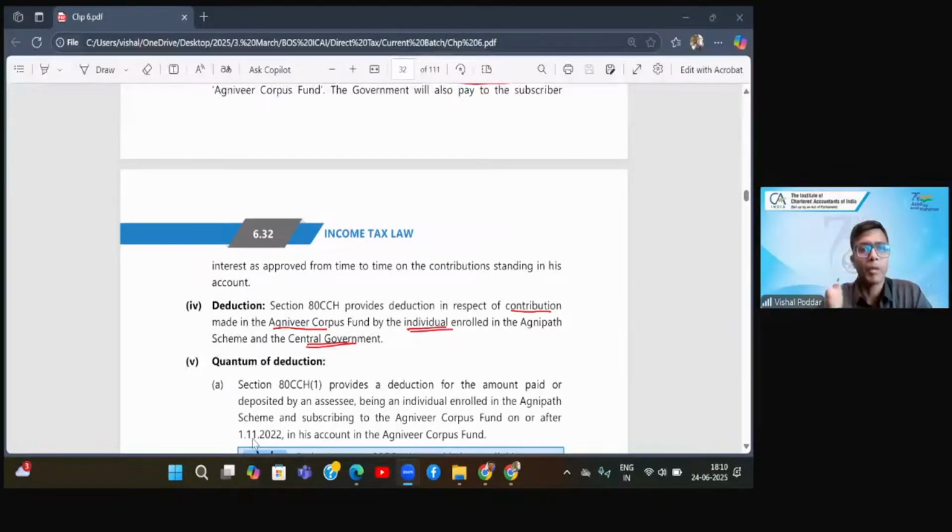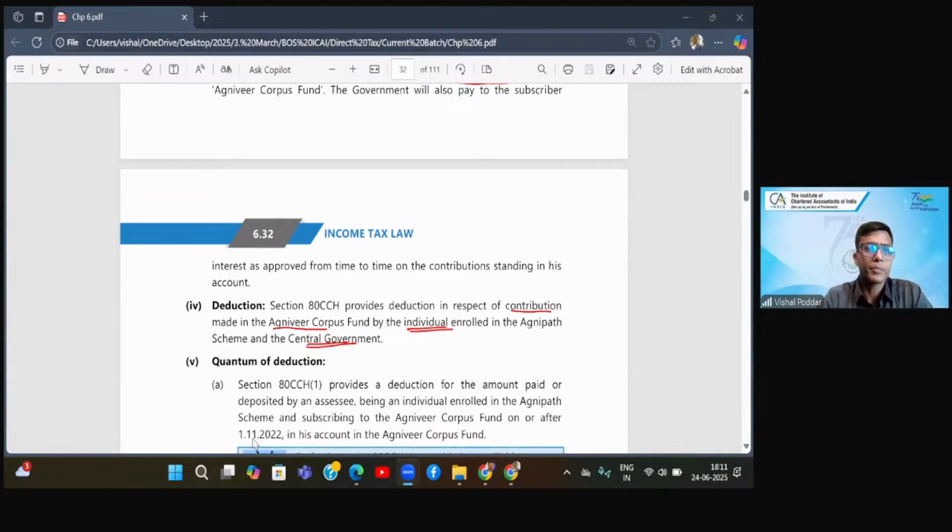Deduction will be available. But the point is that the period given in ATEE and EEA is the period during which the loan should have been approved or sanctioned by the bank. If the bank approves the loan in that period, then whatever interest you are paying for that loan, for whatever period the loan runs, it may be 10, 15, 20 years, you will get deduction.